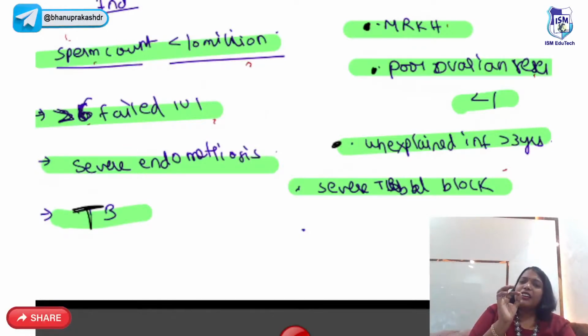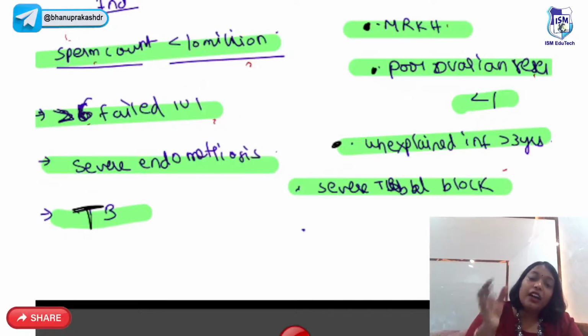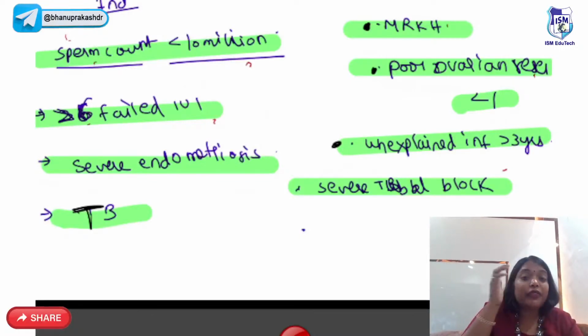And when you are taking and injecting only one sperm directly into the oocyte, that is called ICSI. That's the only difference between IVF and ICSI. So in IVF, how many sperms do you keep around the ovum? 50,000 to 1.5 lakh sperms. Whereas in ICSI, what will you do? You're going to inject one sperm directly into the ovum. That's the difference, right?